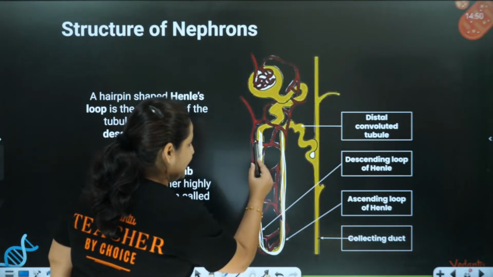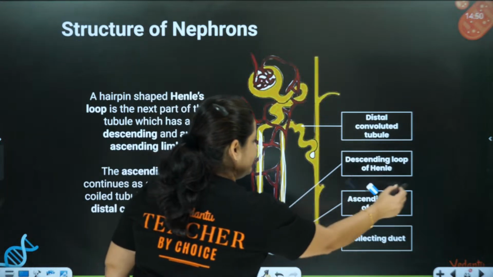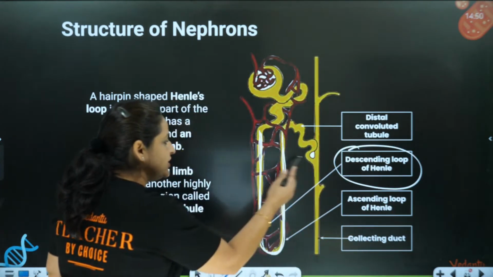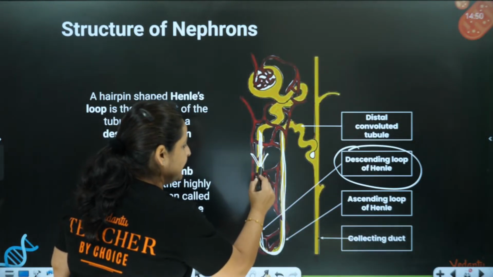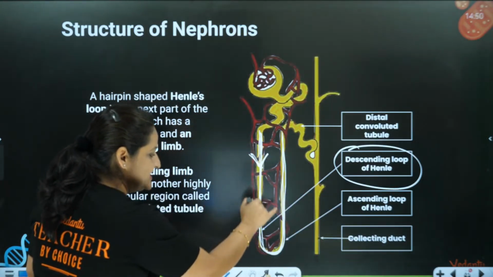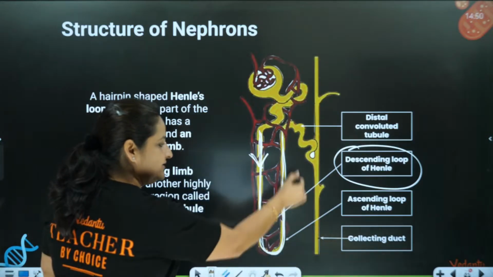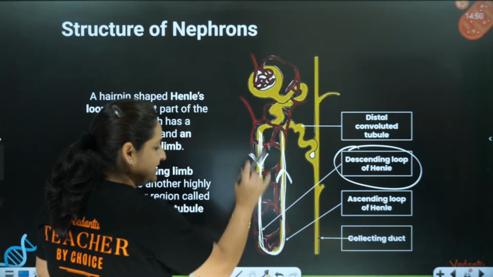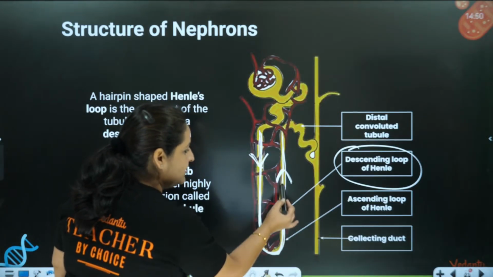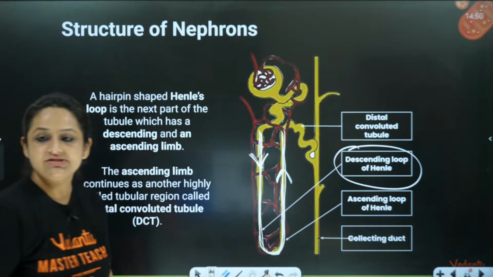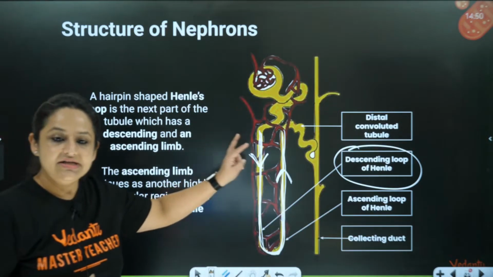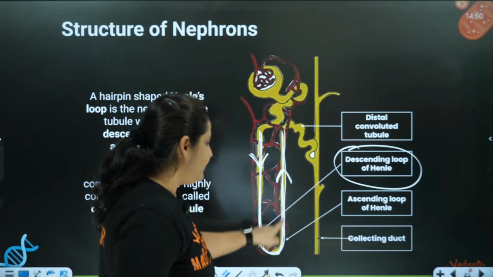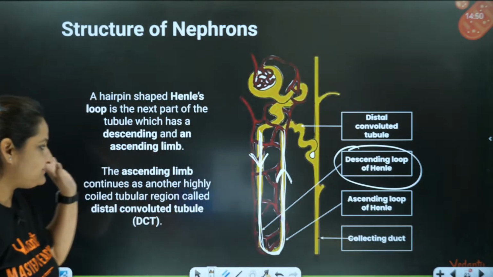This is called the descending limb of the loop of Henle. Why descending? Because we'll see that the future urine is moving down this limb. And the other is called the ascending limb of the loop of Henle, because the future urine is going to move up through it. So descending and ascending limbs are the two parts of the loop of Henle.